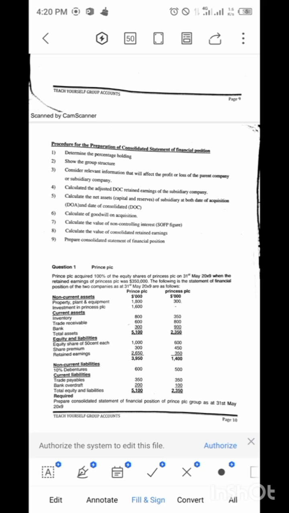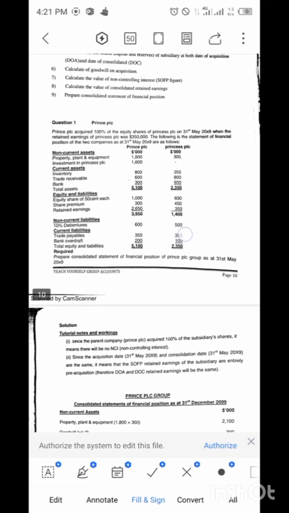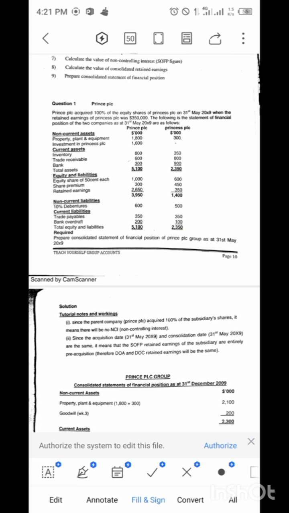All right. So after you have calculated the adjustment at DOC, retained earning of the subsidiary, you then calculate the net asset, capital and reserve of the subsidiary at both date of acquisition and date of consolidation. Then 6, calculate the goodwill on acquisition. 7, calculate the value of non-controlling interest, that is the statement of financial position figure. Calculate the value of consolidated retained earning. Then prepare your consolidated statement of financial position. Then we move to question 1.